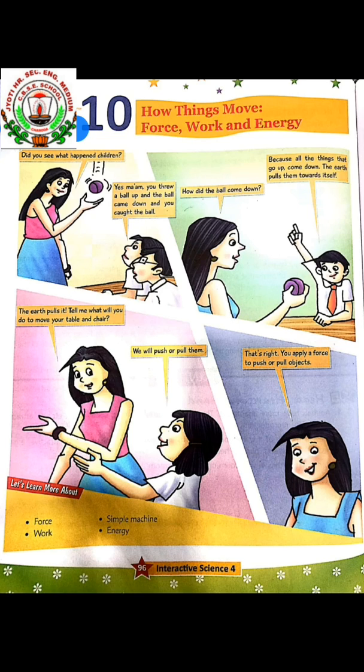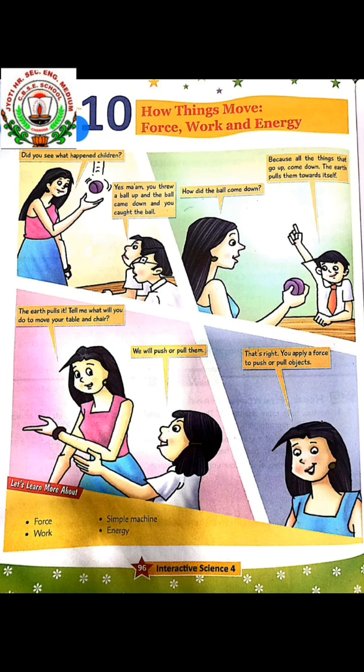Now multiple choice. This is the ability to do work: force, energy, load, none of these? Energy. This is done when an object moves through a distance: force, energy, work, none of these? Work. Green plants use this energy to prepare food. Which energy? Solar energy.